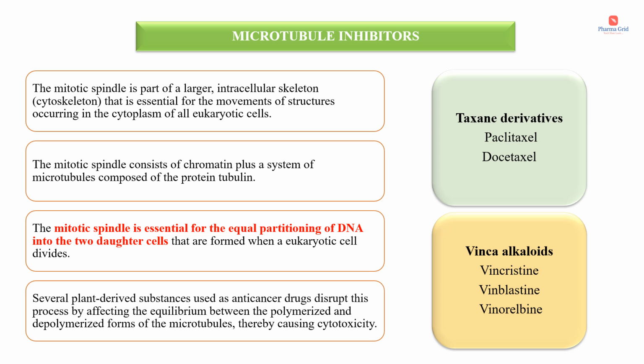So in our last session we discussed anti-cancer drugs, and there we learned three most important classifications, which include antibiotics, antimetabolites, as well as alkylating agents. Today we will continue with the remaining classifications as well as remaining portions of anti-cancer drugs. The next most important category of anti-cancer drugs is microtubule inhibitors.